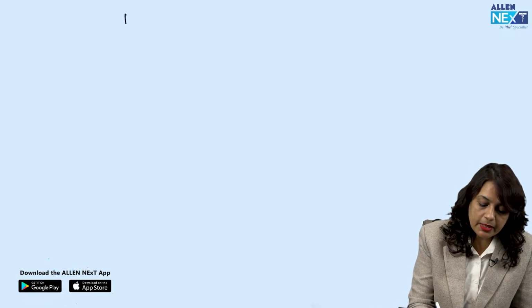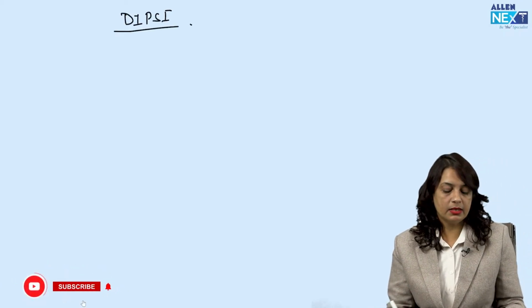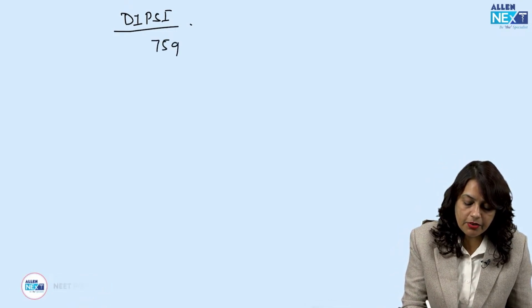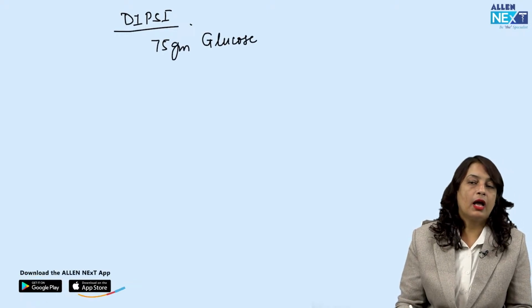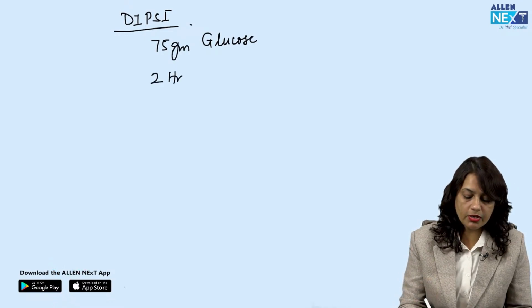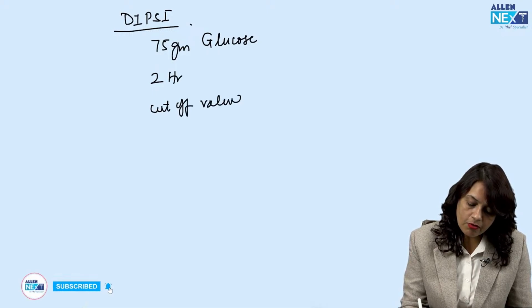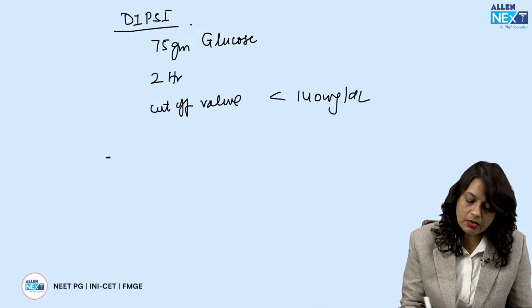You should remember the DIPSI criteria as well, Diabetes in Pregnancy Study Group of India. You give 75 grams of glucose and take the blood sample after 2 hours. The cutoff value is less than 140 milligram per deciliter.